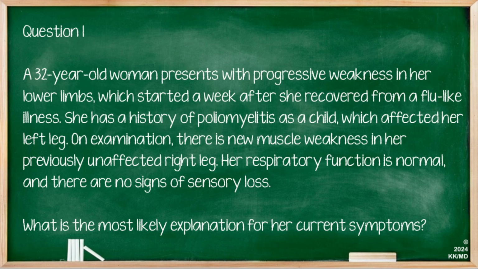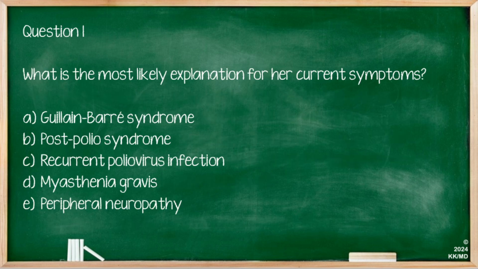So now let's do a question. A 32-year-old woman presents with progressive weakness in her lower limbs, which started a week after she recovered from a flu-like illness. She has a history of poliomyelitis as a child, which affected her left leg. On examination, there is new muscle weakness in her previously unaffected right leg. Her respiratory function is normal and there are no signs of sensory loss. What is the most likely explanation for her current symptoms? Our options are Guillain-Barré syndrome, post-polio syndrome, recurrent poliovirus infection, myasthenia gravis, or peripheral neuropathy.